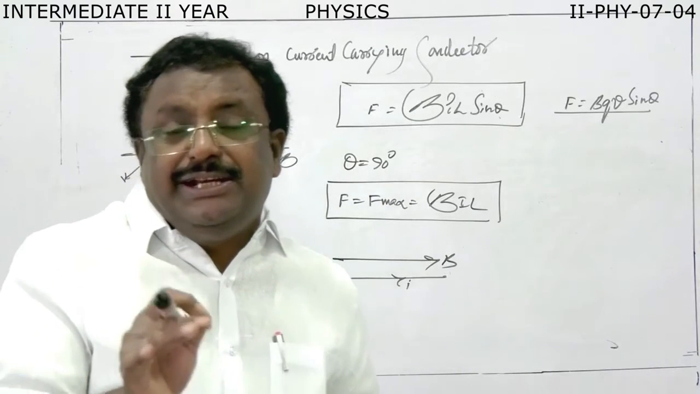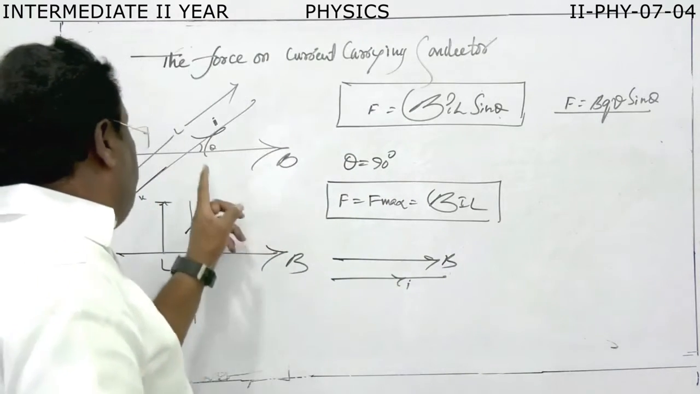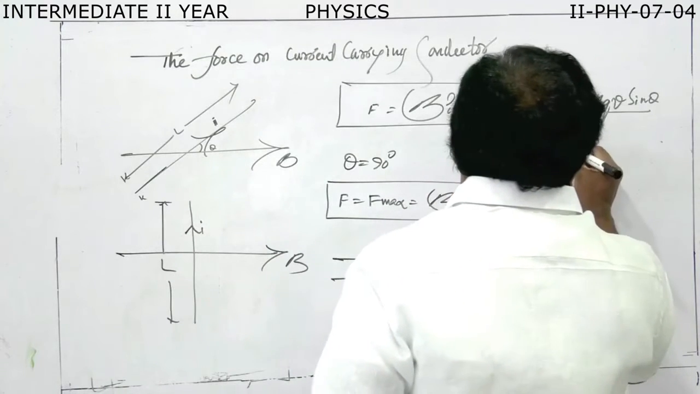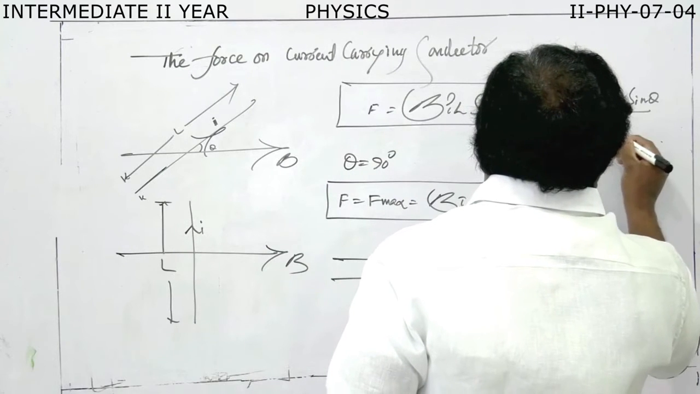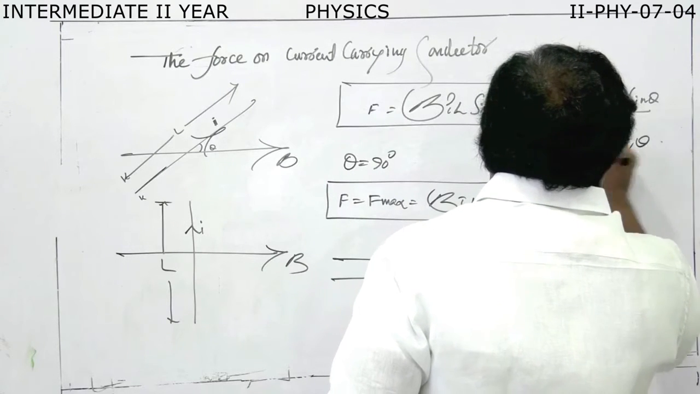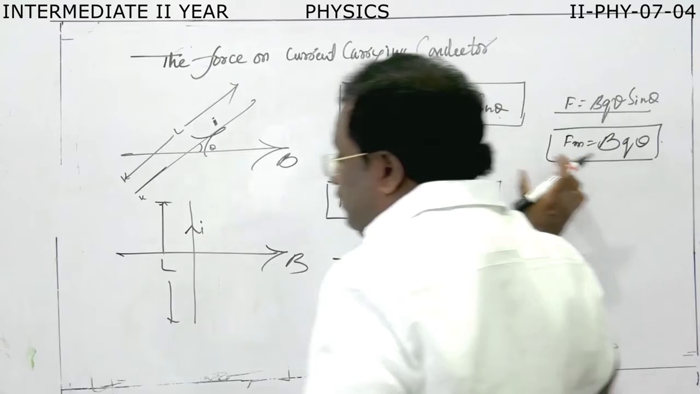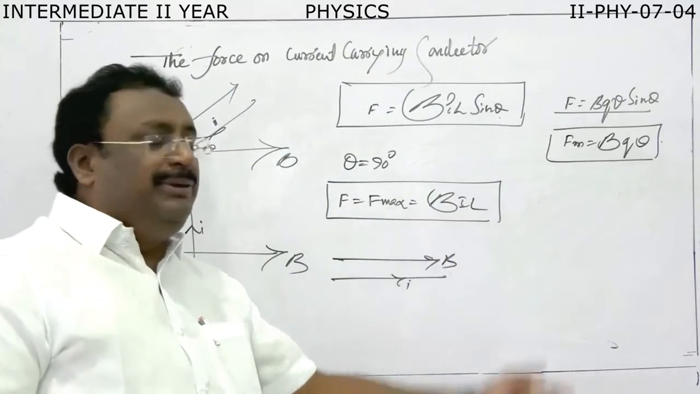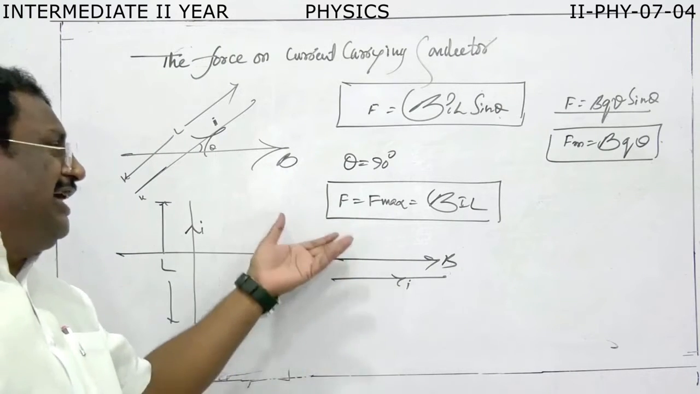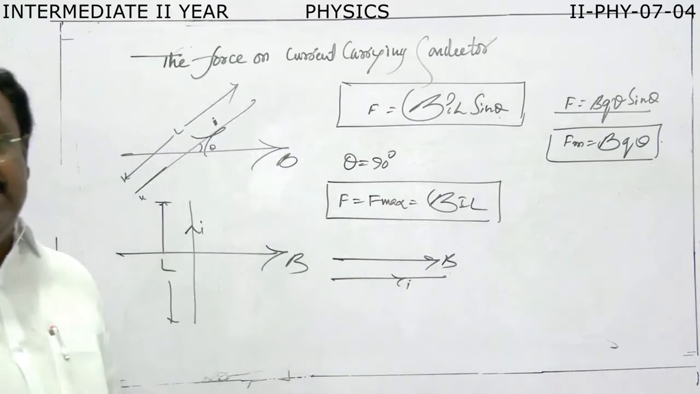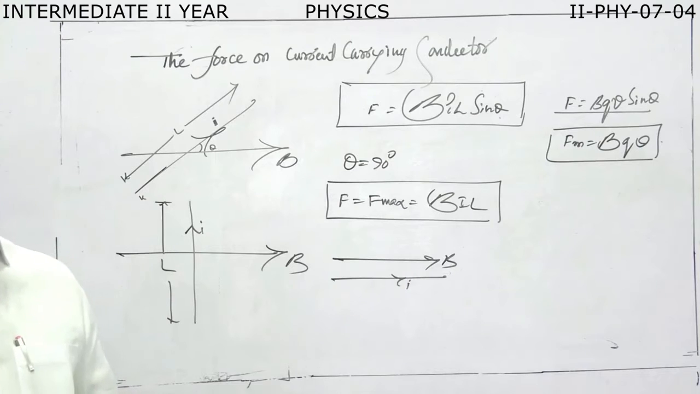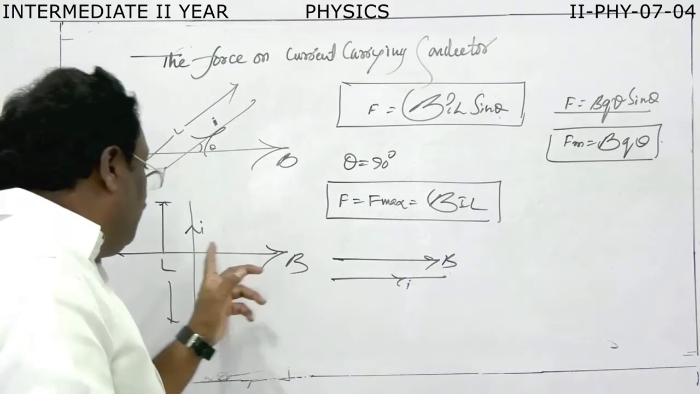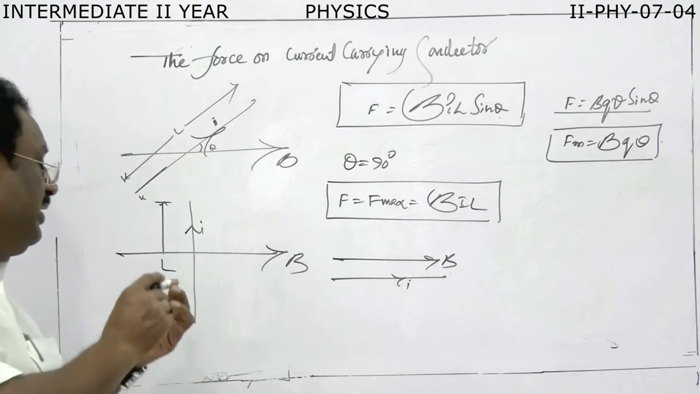When the current carrying conductor is placed in the magnetic field exactly perpendicular, it may experience the maximum force, BIL. Here F maximum is equal to BQV, the maximum force on a charge. The maximum force on a current carrying conductor is BIL. Again, the direction of force is always perpendicular to the plane in which B and the conductor lie. For these two, the direction of force is perpendicular like this.